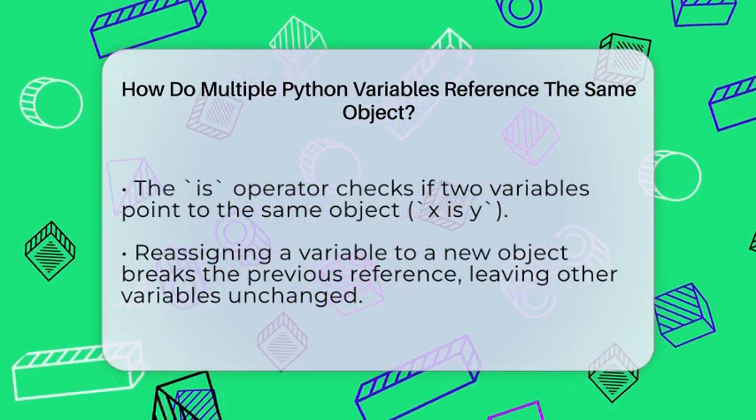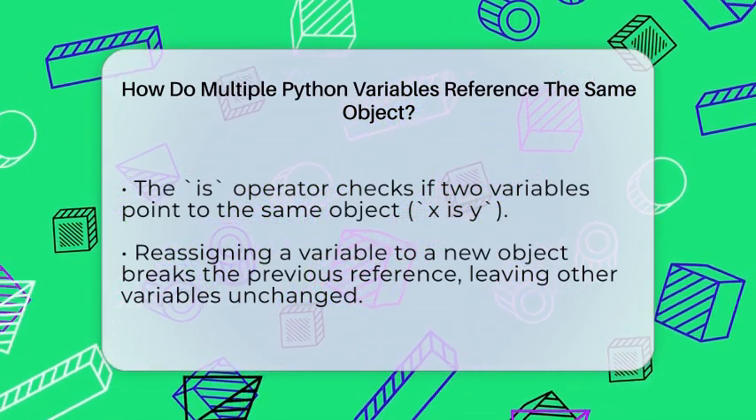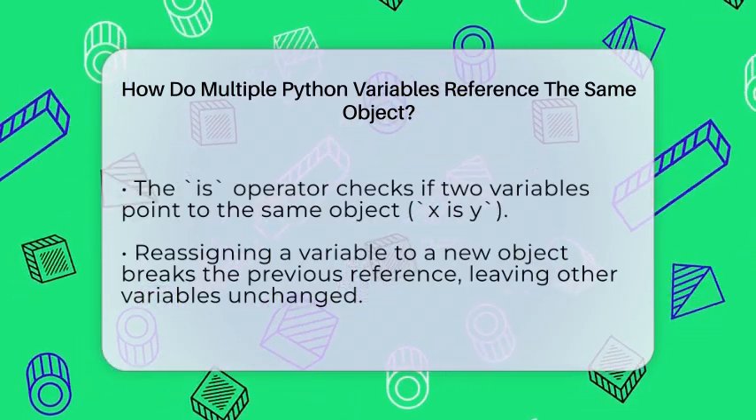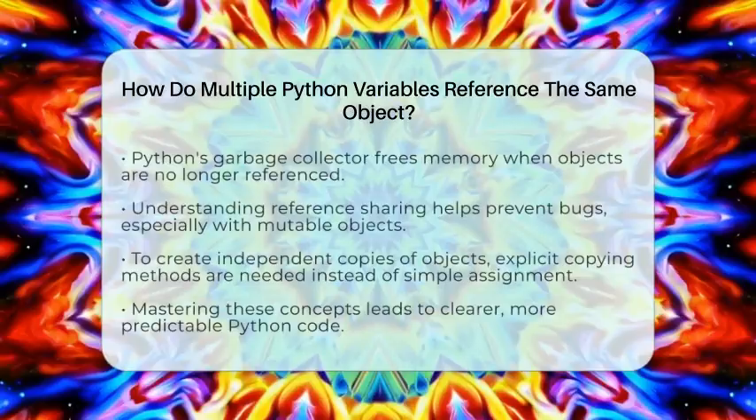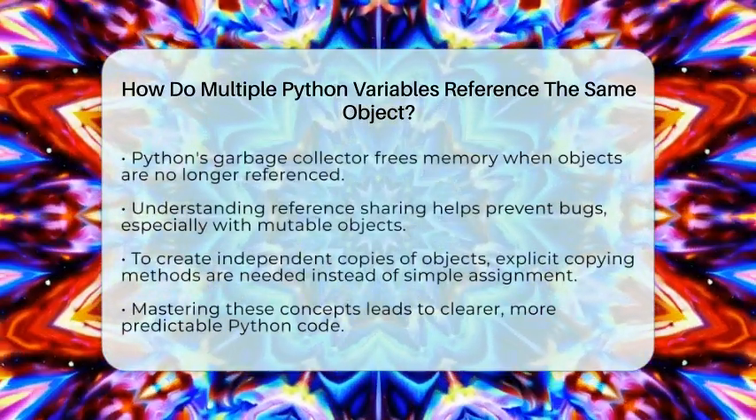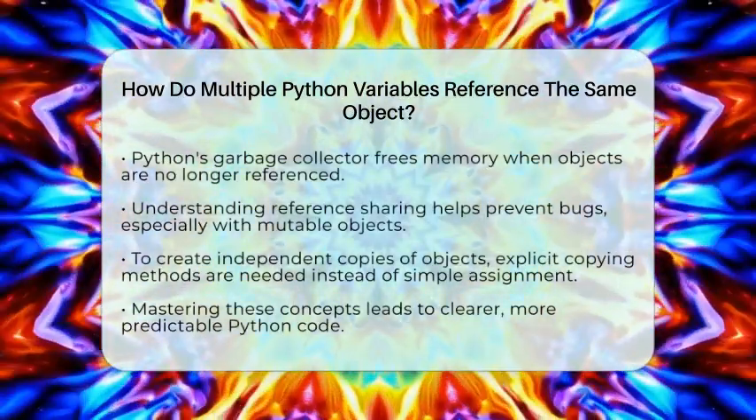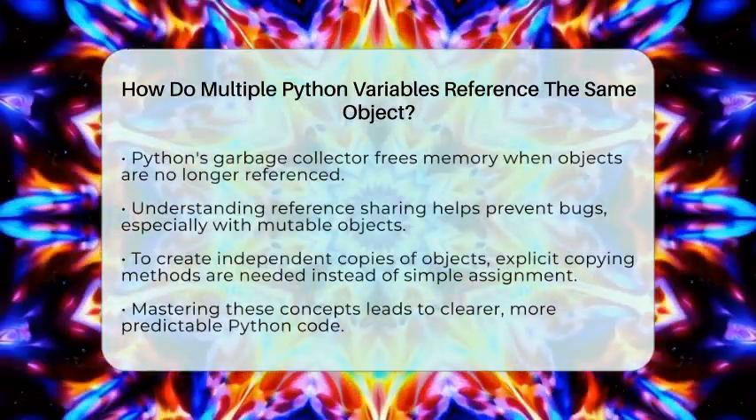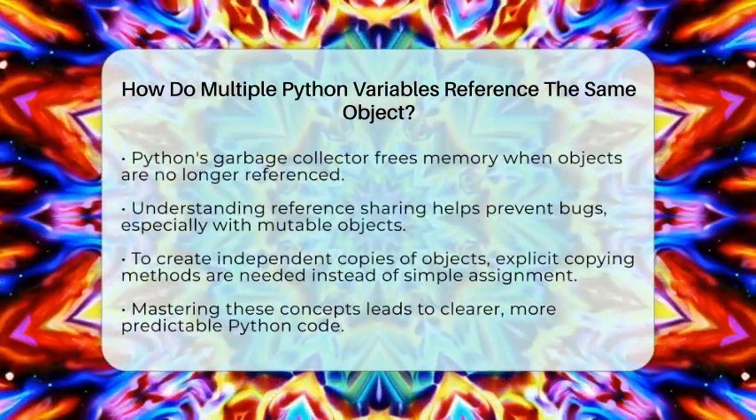Understanding how variables reference objects is key to writing effective Python programs. If you're working with mutable objects, be careful about shared references because changes through one variable affect all others. If you want separate copies, you need to create copies of objects instead of just assigning references.